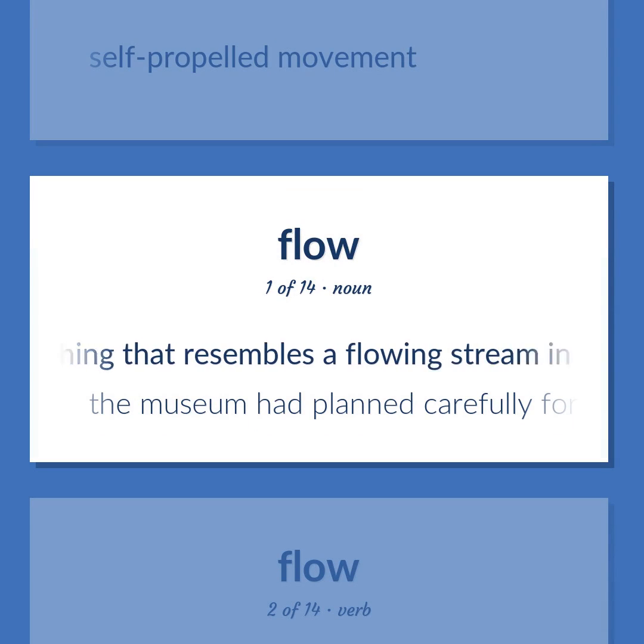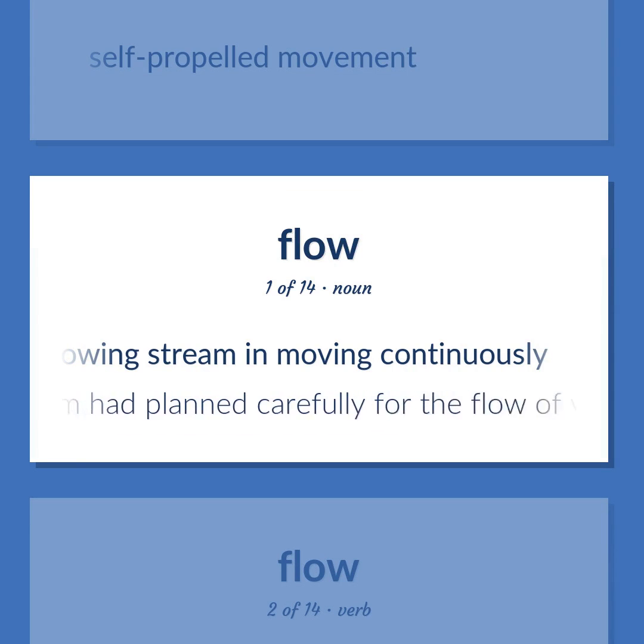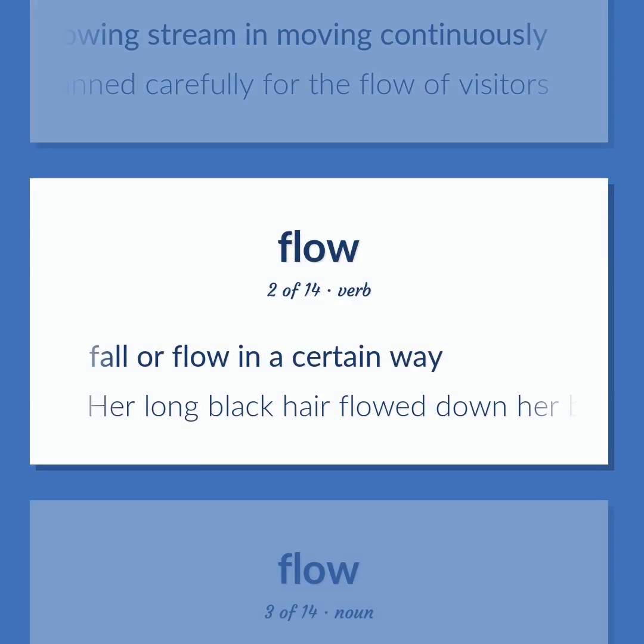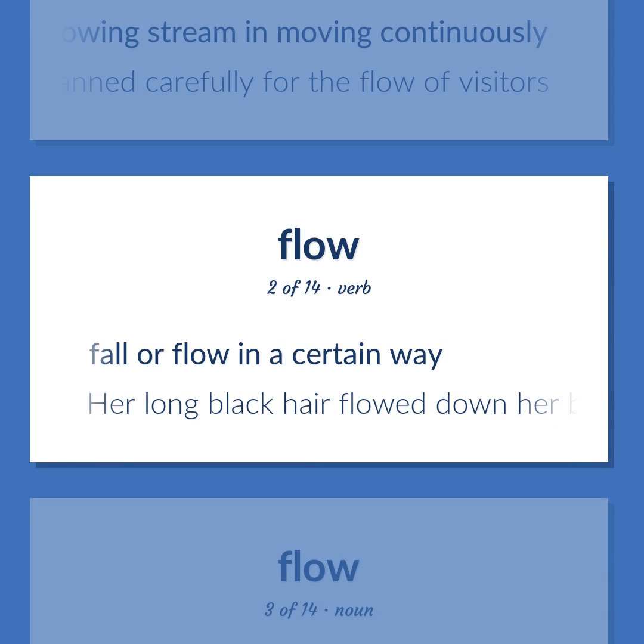Something that resembles a flowing stream in moving continuously. The museum had planned carefully for the flow of visitors. Fall or flow in a certain way. Her long black hair flowed down her back.